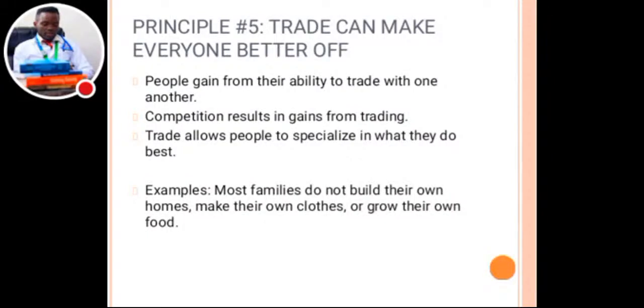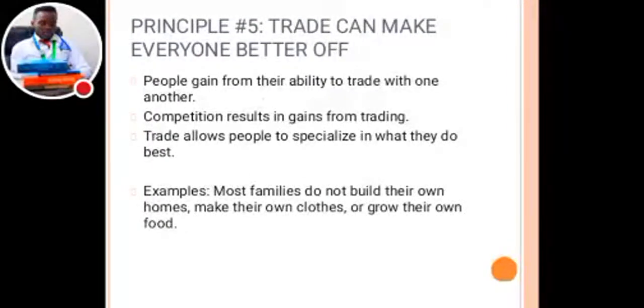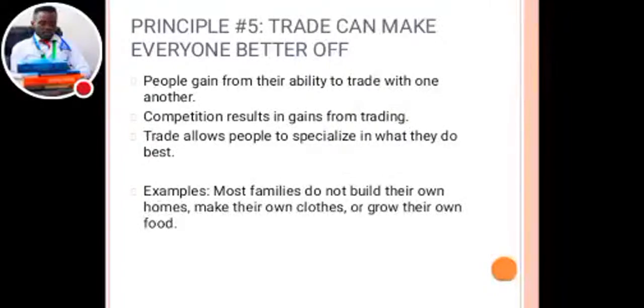Trade allows people to specialize in what they do best. Traders usually become specialized in what they can do best. For example, most families do not build their own homes, but they make their own clothes and grow their own food. But building, they can't. Someone will build for them.